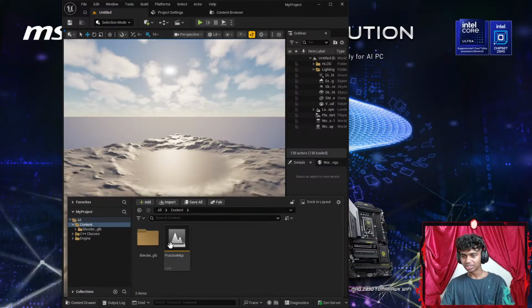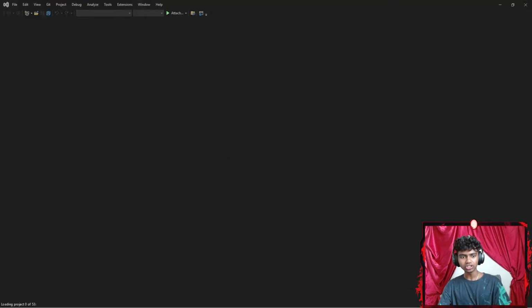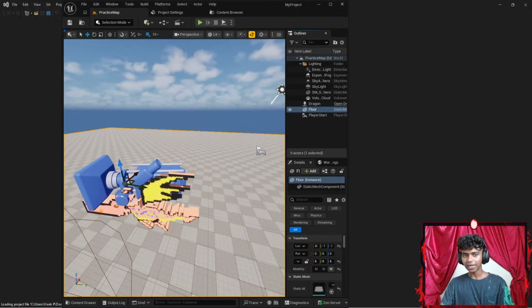Okay, so let me go to my content drawer real quick and load my practice map, because this time I didn't have my practice map saved. Let's open my Visual Studio 2. There we go. Okay, I was thinking that something was looking missing. Let's get this back here.